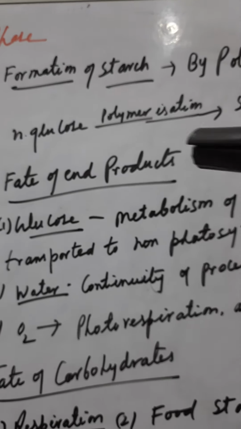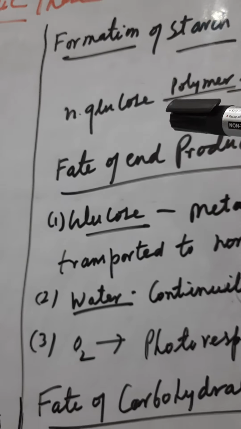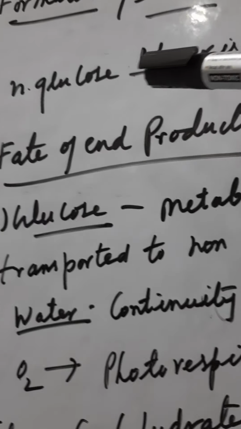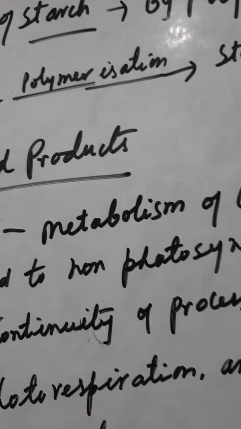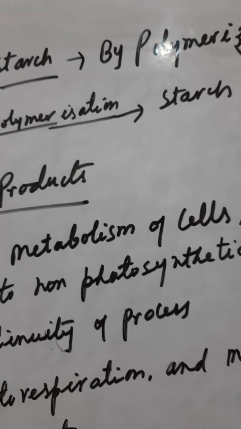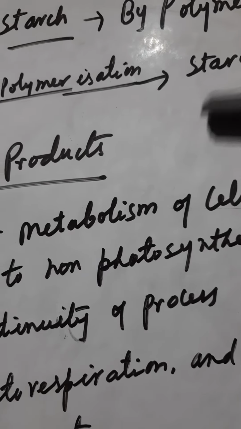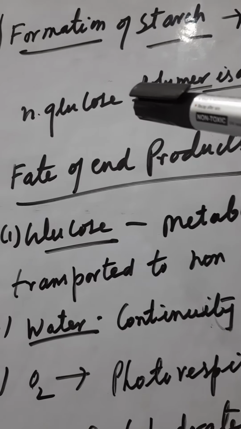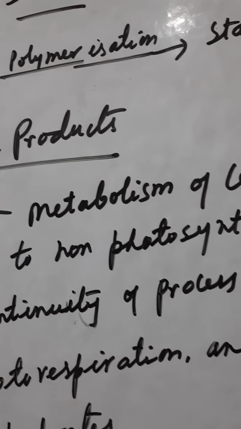And in the polymerization process, n number of glucose molecules, n meaning several glucose molecules, will be polymerized into starch. That is why starch is not readily soluble in water. You may say that it is insoluble in water. Why? Because a large number of glucose molecules are utilized in order to form the starch.